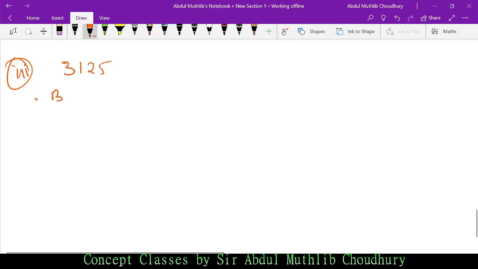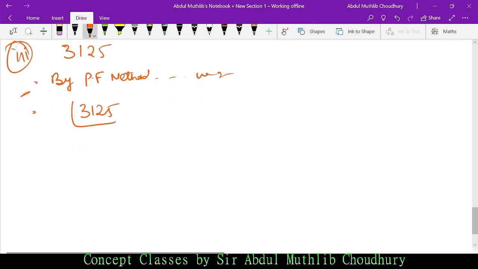3125. Okay, how do you solve it? You first write by the prime factorization method. We get, okay, then you start solving it. Do this. Make sure you write this during your board exams, or else your marks will be deducted heavily.